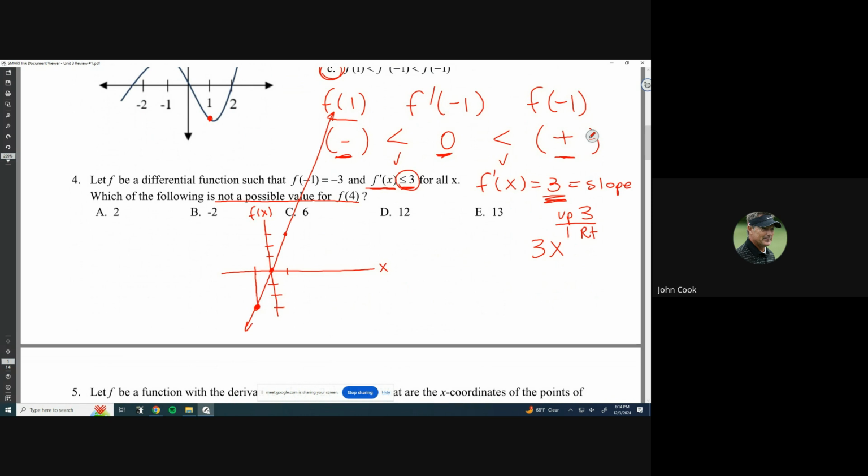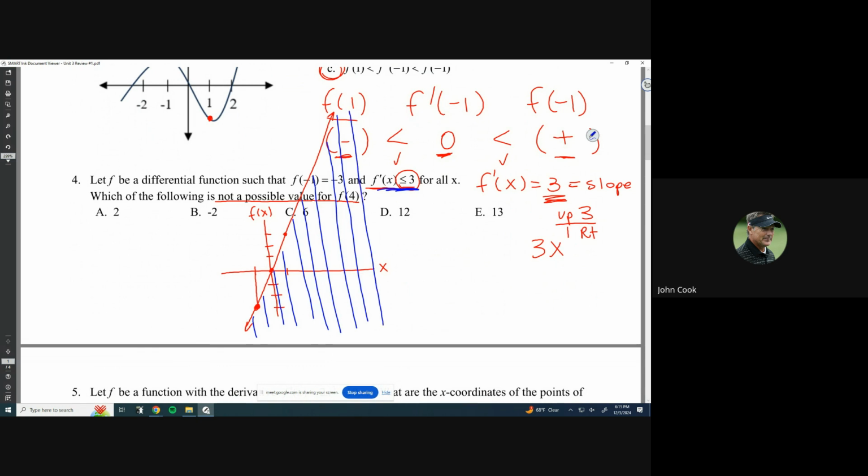So that means that, and this is where you can extrapolate some information or make some conjecture a little bit later on, any coordinate that I have for any derivative less than 3 has to be below this. So all the possible coordinates that I could have have to be underneath that line for all x. Okay? So now let's work through the rest of this problem, because it says which of the following is not a possible value for f of 4.